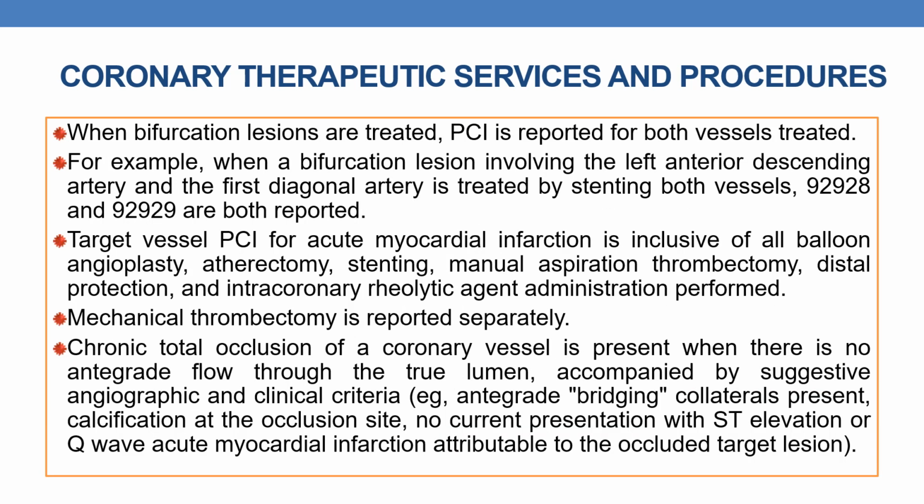The next point is, when bifurcation lesions are treated, PCI is reported for both vessels.